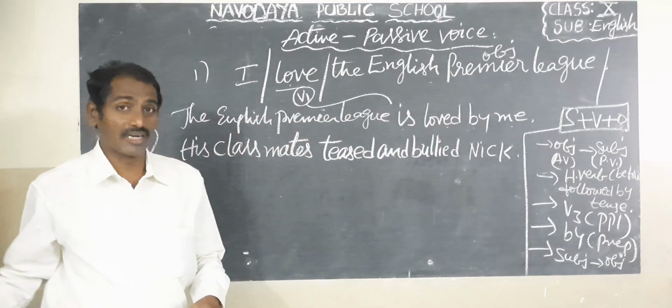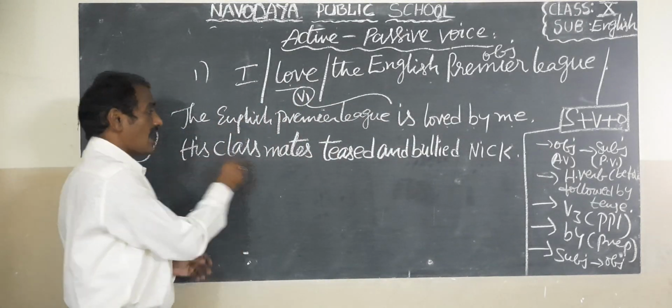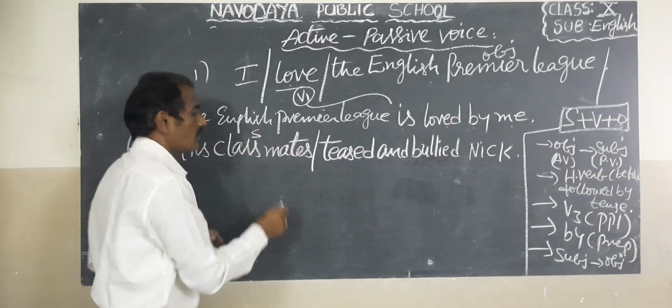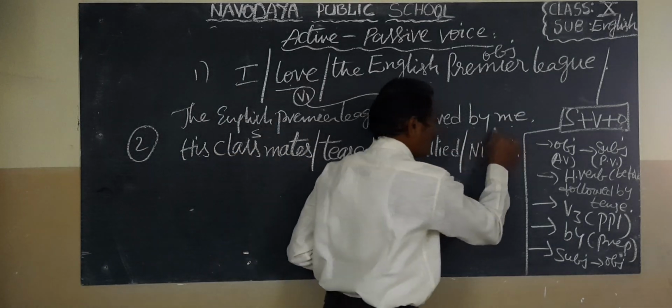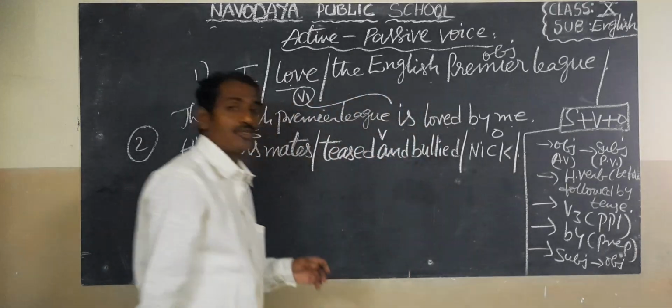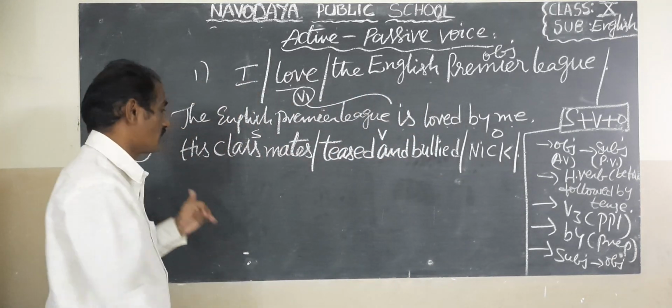See, children, in the second example, "his classmates" is the subject, "teased and bullied" is the verb, and "Nick" is the object. The object became the subject: Nick.